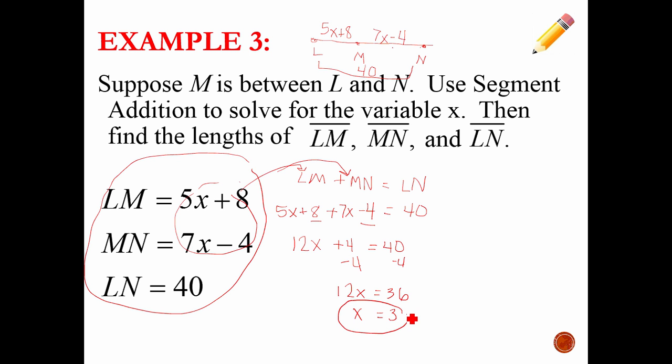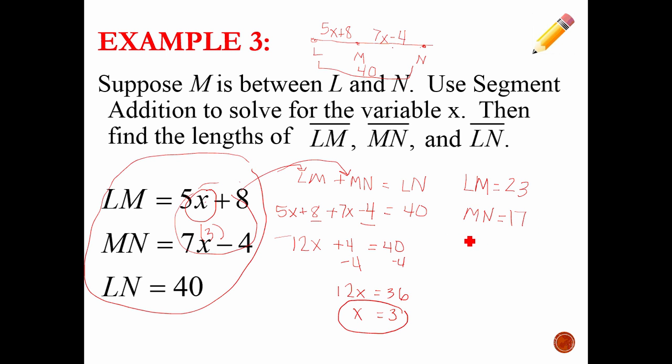So I know what that value of x is. Let's go back to the directions. It says solve for the variable x, then find the lengths of all three pieces. Well, we already know LN is 40, but how long would LM be if x was 3? Well, back up here where this x is right here, we're going to place a 3. 5 times 3 is 15, plus 8 makes 23. Then let's go to MN. If I were to place the 3 in here, where the x is, 7 times 3 is 21, minus 4 makes 17.